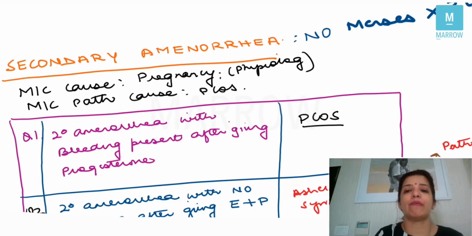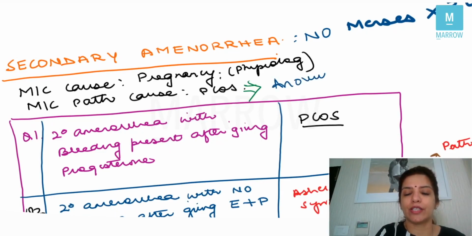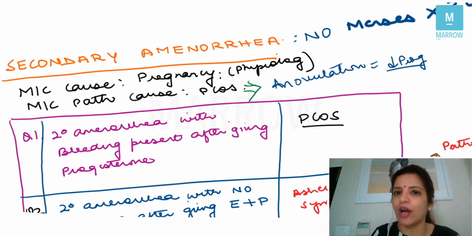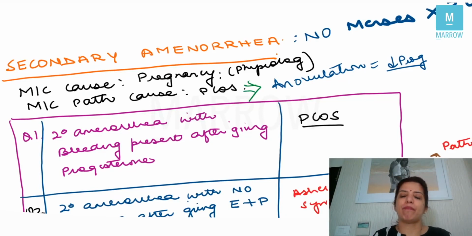Now, we will be talking about polycystic ovarian syndrome. In polycystic ovarian syndrome, the problem is that the female does not ovulate. And because a female does not ovulate, that is why progesterone is less. And if the progesterone is less, a female will not menstruate. For menstruation to happen, initially the levels of progesterone should be very high and then they should suddenly decrease. Then only menstruation happens. And in a patient of PCOS, there is no progesterone. No progesterone means no menstruation, right?